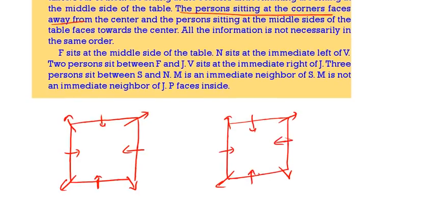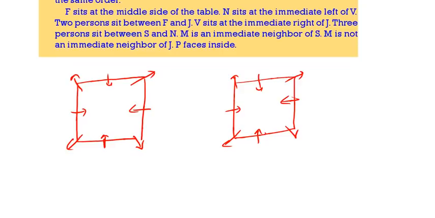Now start the puzzle. F is in the middle of the table, so write down F here. There are two persons between F and J. V is on the immediate right of J. That means V is on the immediate left of J.